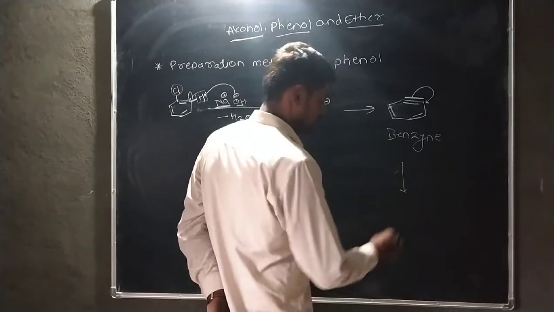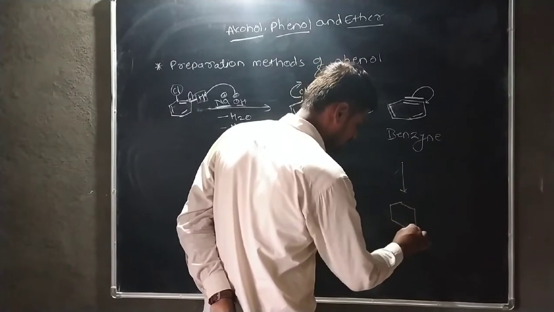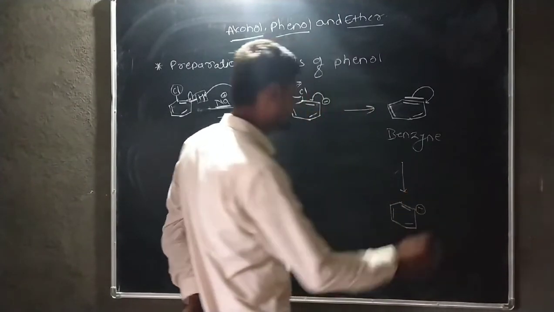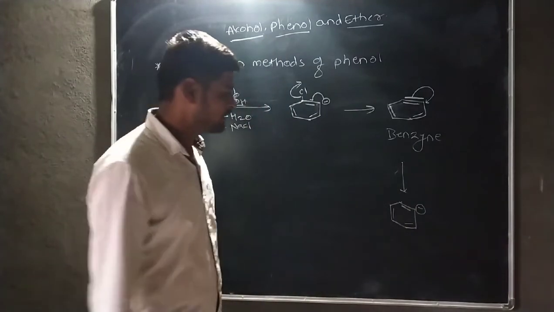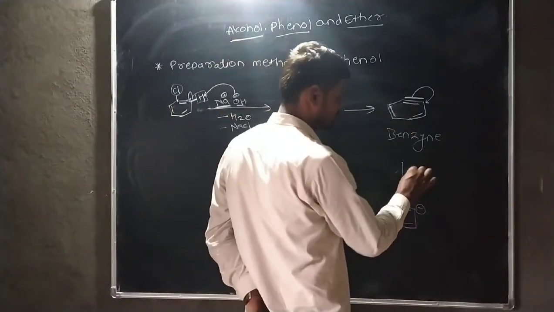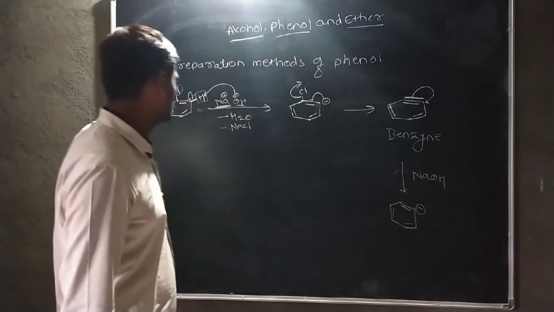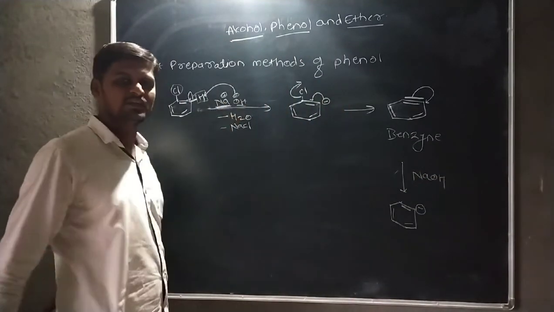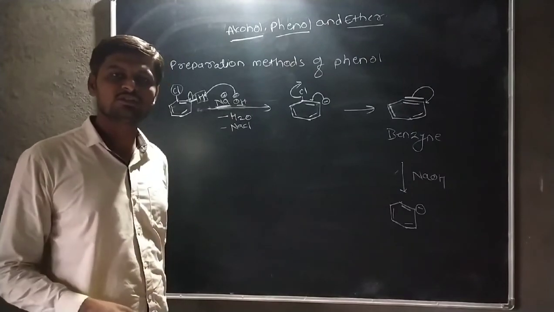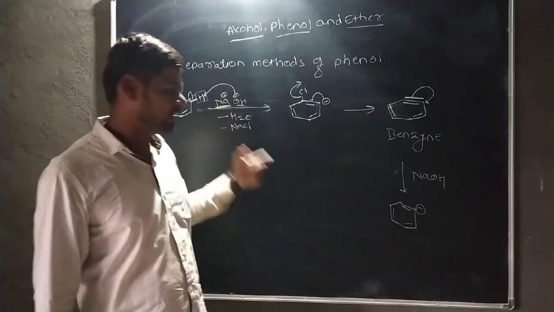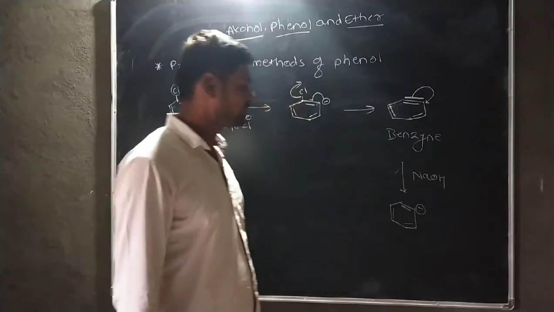Then there is a formation of this benzyne structure, and this shows the negative charge. Then this benzyne reacts with a second molecule of NaOH, because here the NaOH is present in aqueous medium. That means NaOH is present in excess quantity. The first molecule is involved here, and another molecule is also involved here.